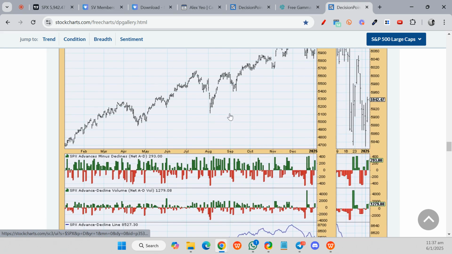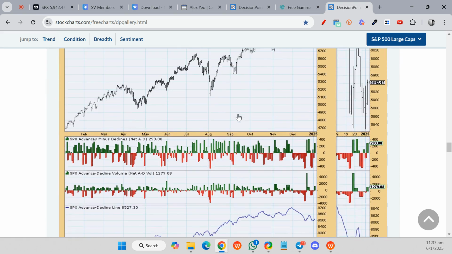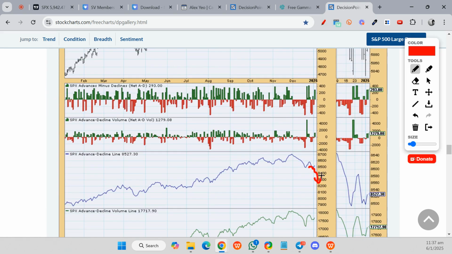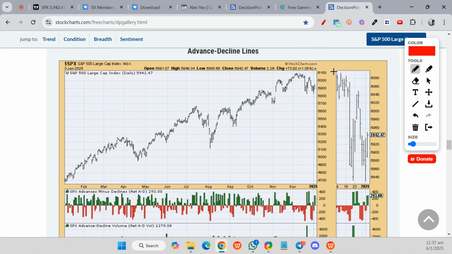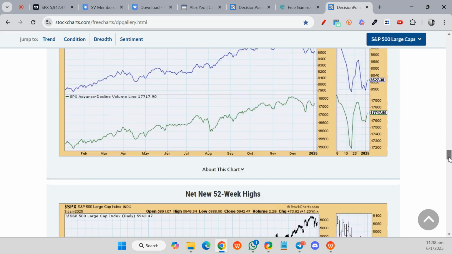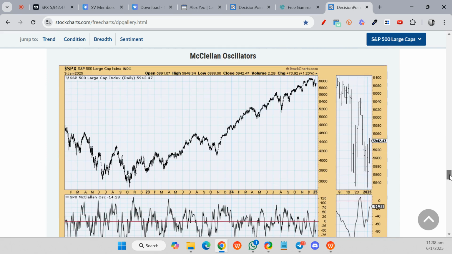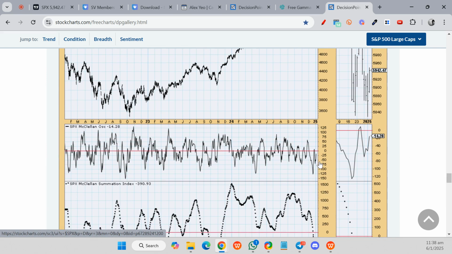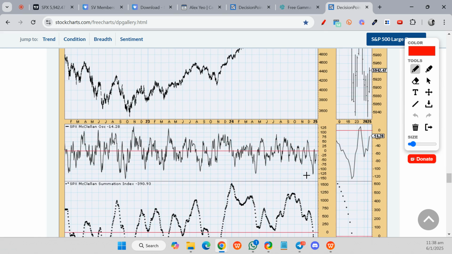So all in all, I think it is still holding. But if the advance decline line continues to go lower while the S&P goes higher, then we need to be a little bit more careful. But as of now, the market is still holding. I prefer to stay on the bullish side of things. And if you take a look at the McClellan oscillator over here, we were at a low. I said that there's a very good possibility that it's going to rebound.